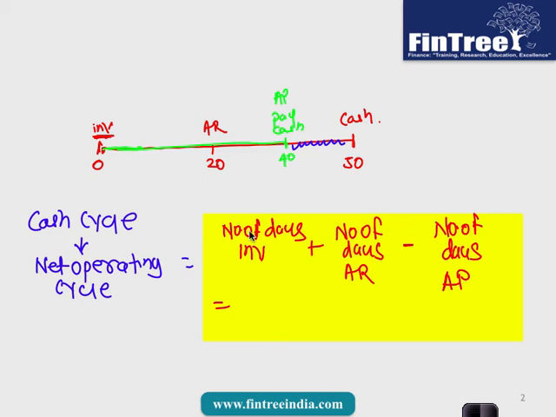So in our example, the number of days in inventory was 20, the number of days in accounts receivable was 30, and the number of days in accounts payable was 40. Which means in this example, our cash cycle was how many days? 10 days. That's the next point. Done writing?